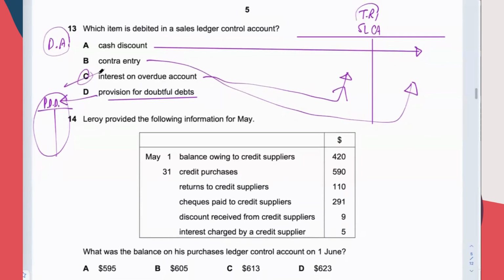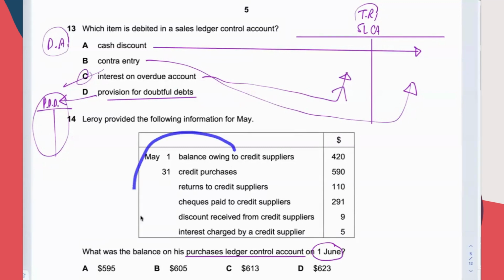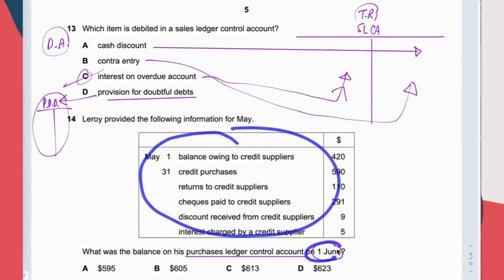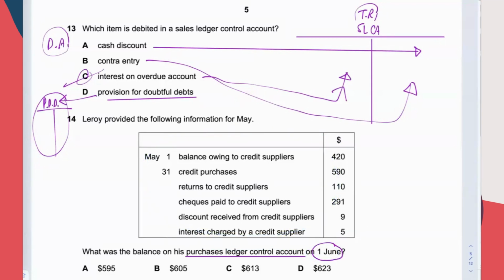Also surprisingly easy. Question 14. What was the balance on his purchases ledger control account on 1st of June? 1st of June is the month end. Why do I say month end? Because this entire question is about the items in May. So you are doing control account for May, and June 1st means the end of May.